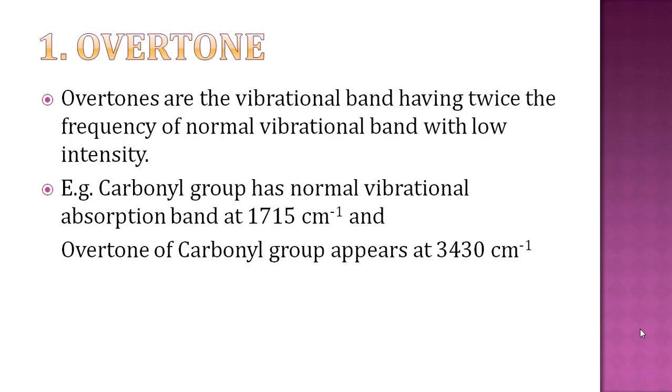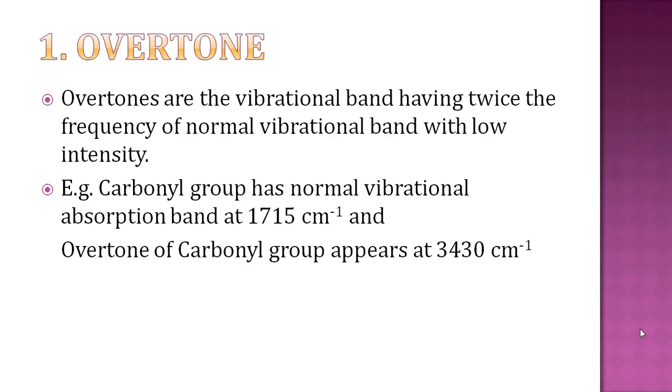Overtone means over. Overtones are vibrational bands having twice the frequency of the normal vibrational band, with low intensity. Overtones have twice the frequency of the normal vibration band, but the intensity is low. Its intensity is lower than the normal vibrational band. For example, the carbonyl group has a normal vibrational absorption band at position 1715 cm inverse. This is the normal band, and the overtone of this carbonyl group appears at 3430, which is approximately twice the 1715 cm inverse.